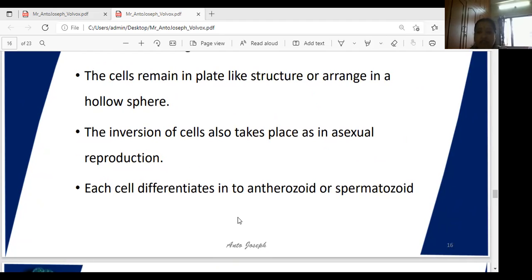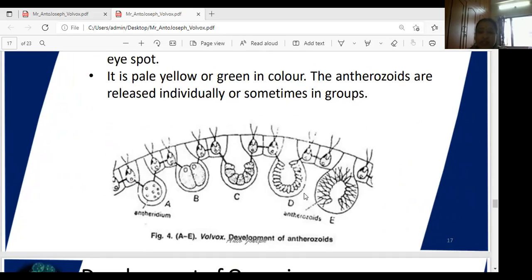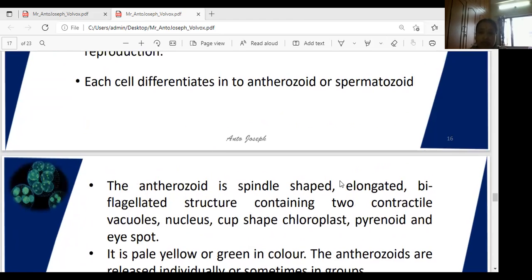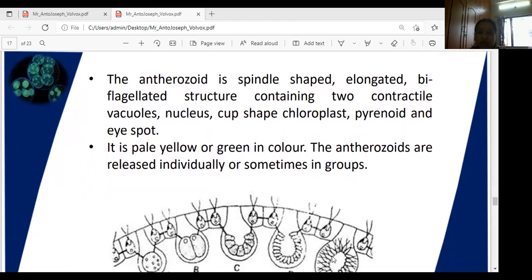Each cell differentiates into an anthrozoid or spermatozoid. See here, flagella are there, no? In the last diagram, diagram E, you can observe the anthrozoids or spermatozoids. Both names are the same, girls. The anthrozoid is spindle-shaped, an elongated biflagellate structure.